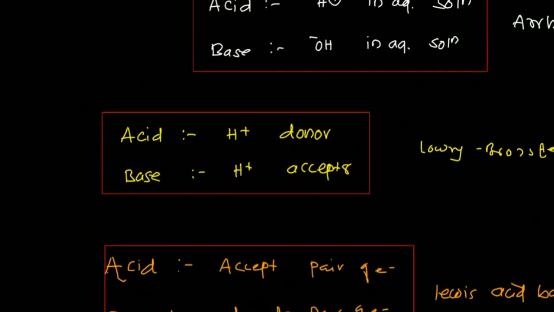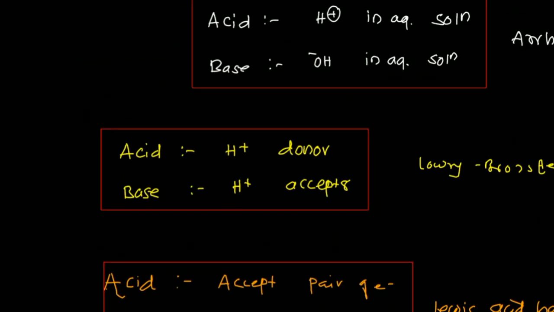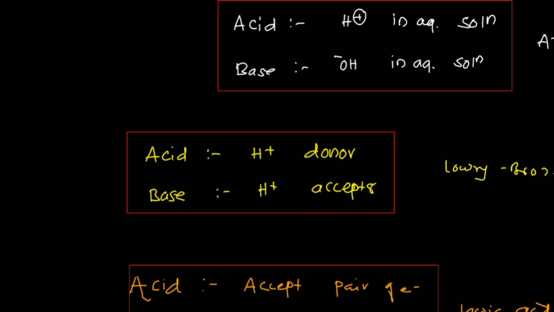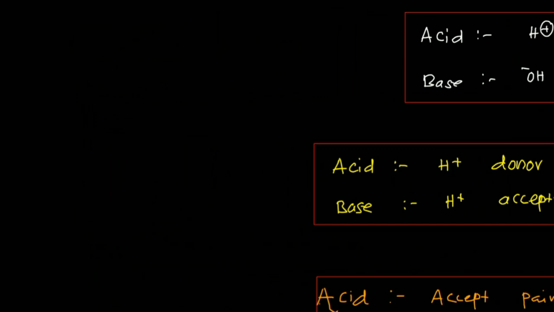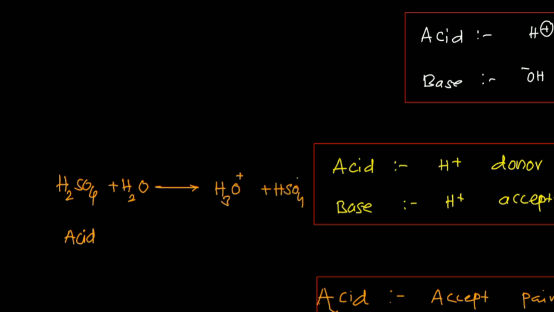In the case of Lowry-Bronsted, one is a proton donor and one is a proton acceptor. Look at this reaction: suppose I have H2SO4 and water, or instead of H2SO4 we can take hydrochloric acid. The acid donates the proton to water, and water becomes the hydronium ion, H3O plus. The remaining species is HSO4 negative. Here water accepts the proton, so it is a proton acceptor, so it is a base.